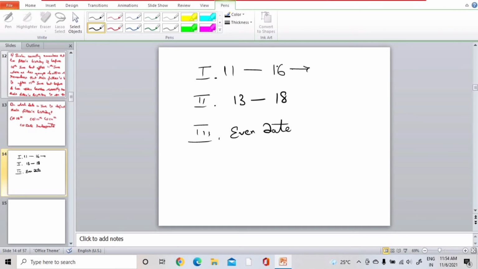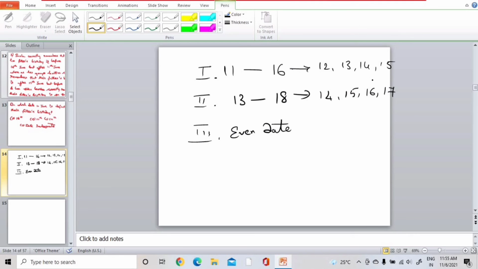In this statement, they have mentioned before 16 and after 11th. That means 12, 13, 14, 15. Here, before 18, after 13. That means 14, 15, 16, 17.